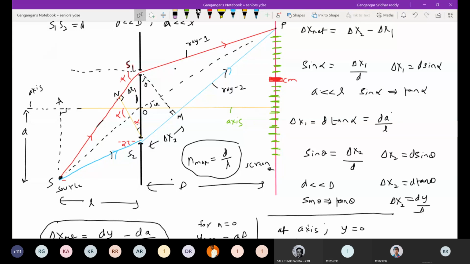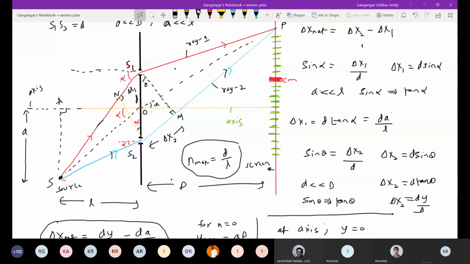To shift the pattern up, what should you do? You should put a slab at the upper slit. To shift the pattern down, what should you do? You have to put the slab at the lower slit. So now the central maxima should be brought back to the axis. So what shall I do now? I should put a slab at the lower slit. So I'm asking you now, what should be the thickness of that slab?